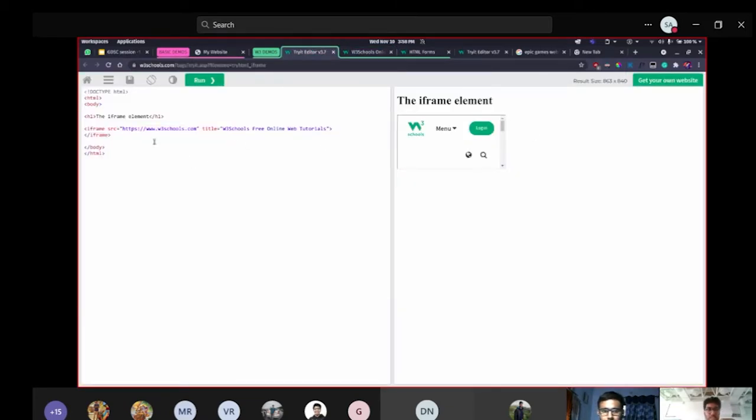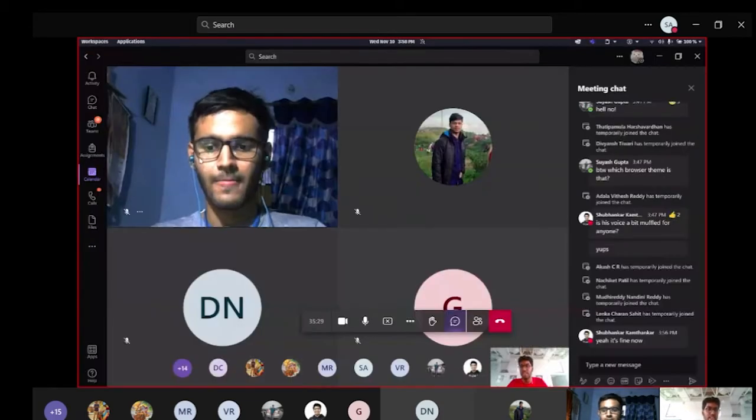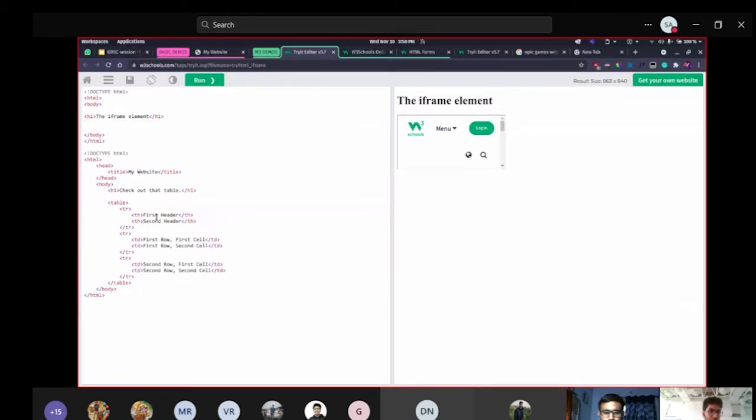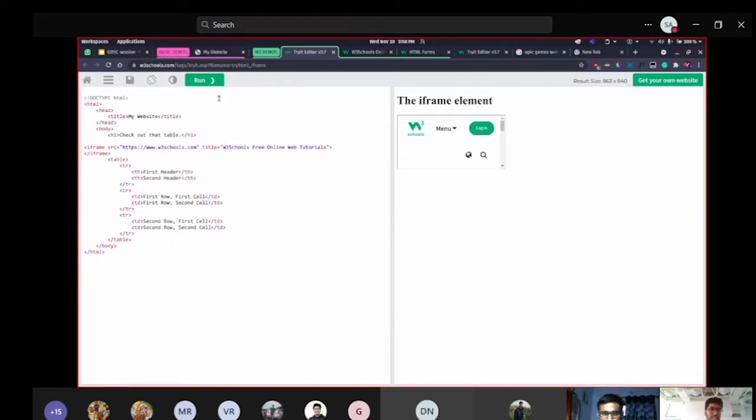But now I want this. For example, assume that you have this previous code. I'm going to paste it here, and I'll simply paste this one iframe here. It can be maybe here, who cares. I'll remove this part now, and let's run this. You have this, right? Just assume that you have this small window in your page in which you can have a different page going on. So you can actually multitask really well with iframes.